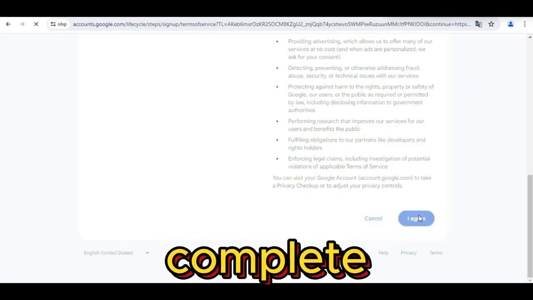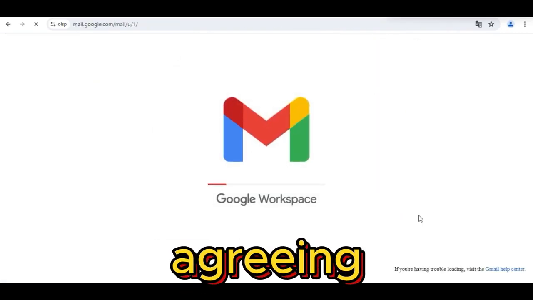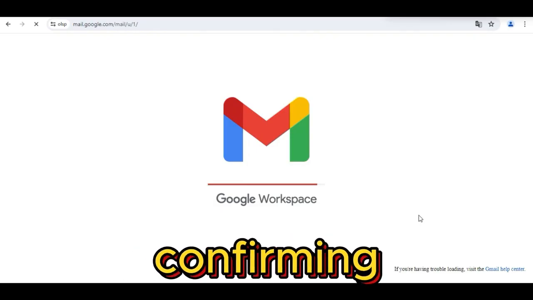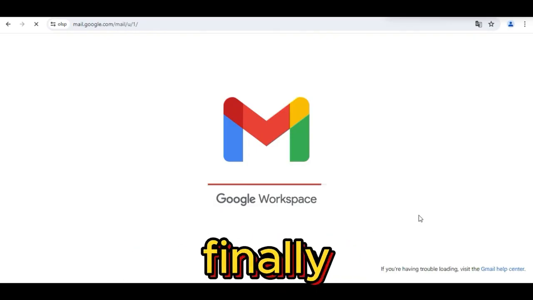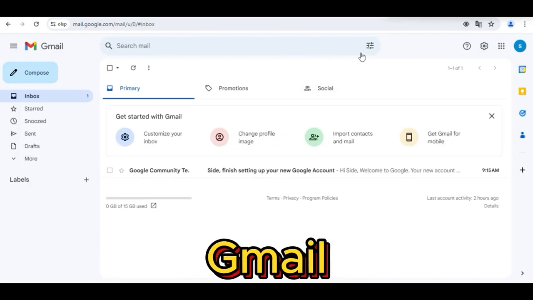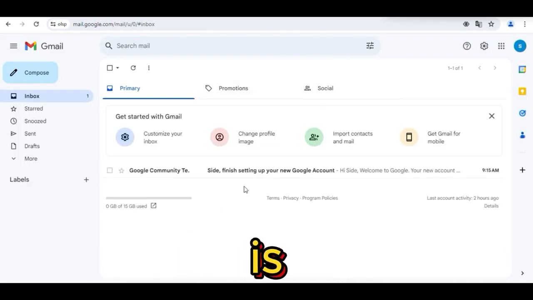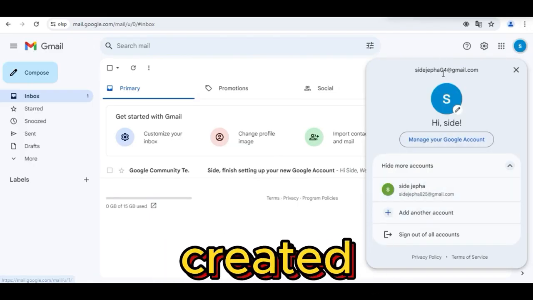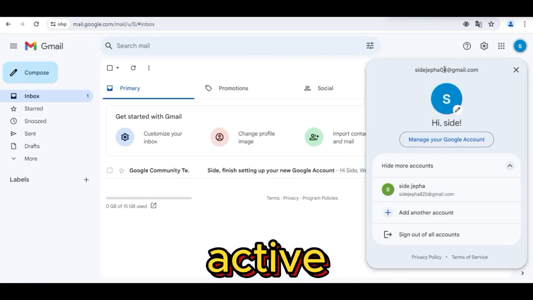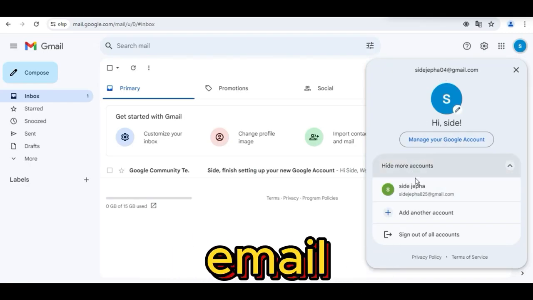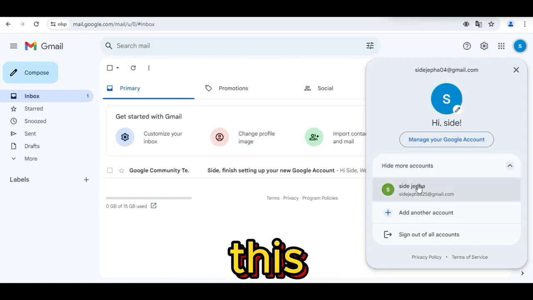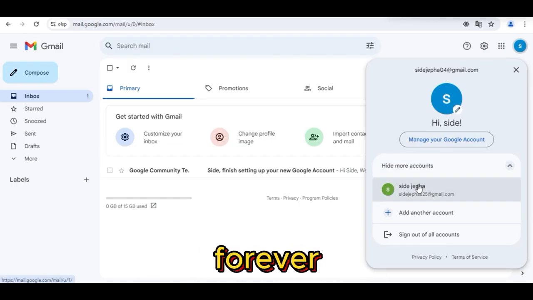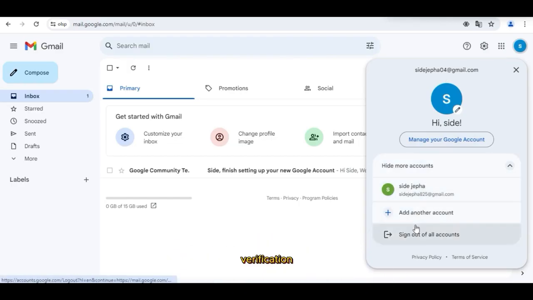So I will complete the final steps as usual by agreeing to terms and conditions and confirming the required steps. Finally, they will return me back to Gmail, and let me confirm if my email is added. As you can see here, I have two email addresses, the previous one and the new one. You can use the new one as the recovery email of the first created email so as to keep your account active. And make sure you add a recovery email for every created email. This will keep all your created accounts active forever without requiring phone number verification.